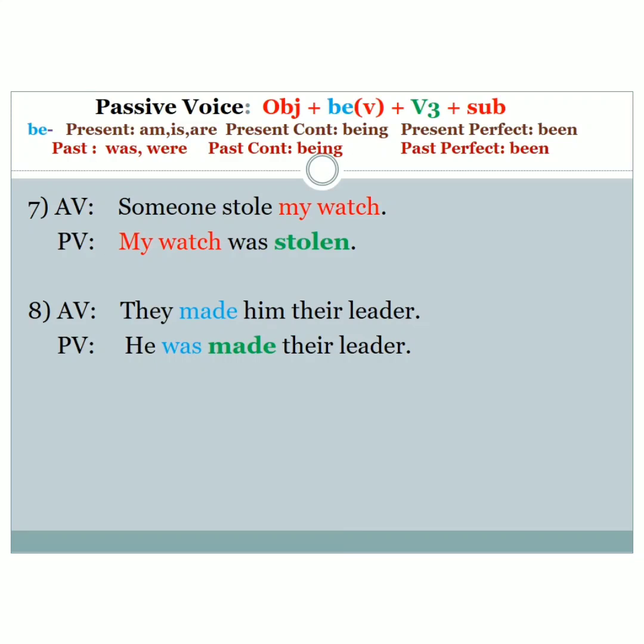Here also we have avoided the use of the subject, by whom. We haven't written by whom. He was made their leader. Such details are unnecessary. We haven't mentioned it. So these are all about conversion.